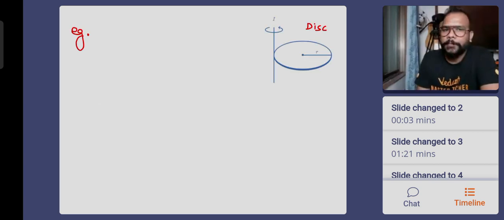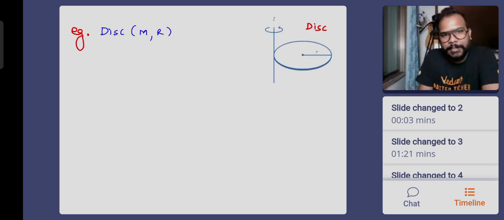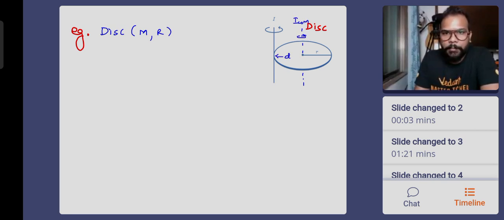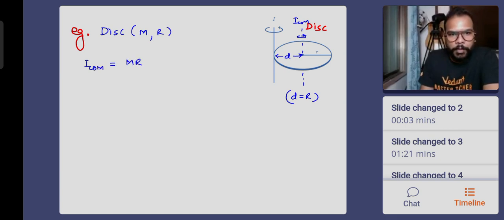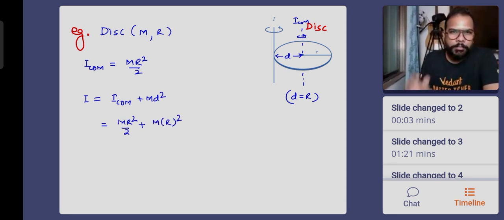Same thing we apply for a disc also. So now I have a disc. Mass is m, radius is r, and maybe this was the axis of rotation earlier. This is ICOM. This is d, which is again equal to capital R. So ICOM was mr square by 2. So I will be equal to ICOM plus md square. This is mr square by 2 plus m into r square. Do the maths. You will get the value as 3 by 2 mr square.